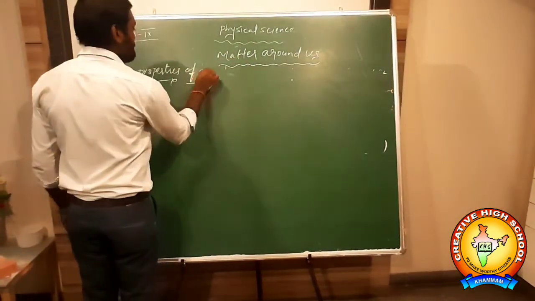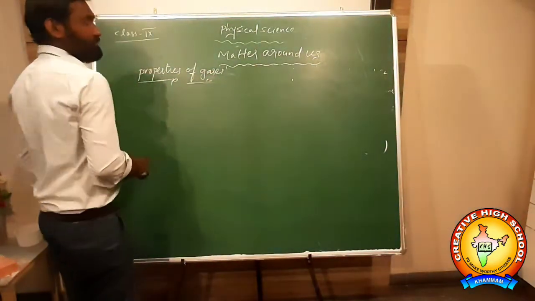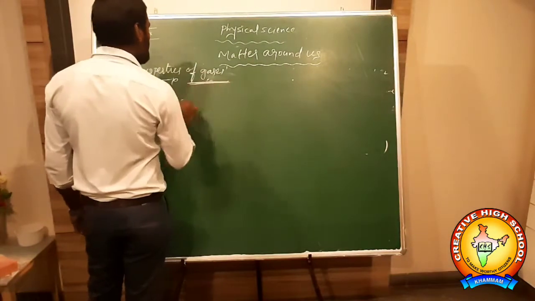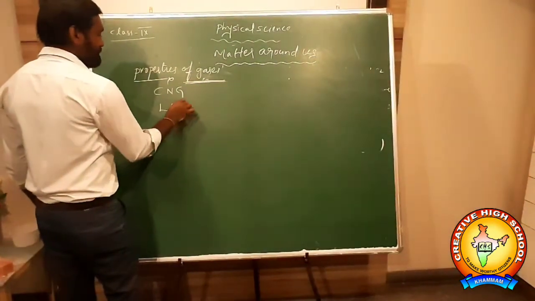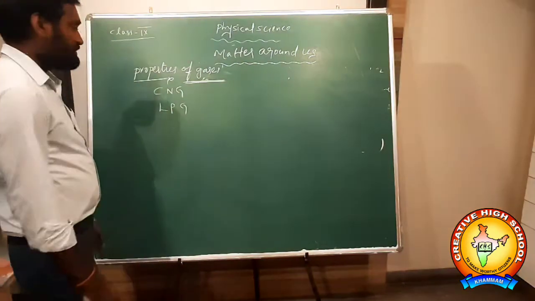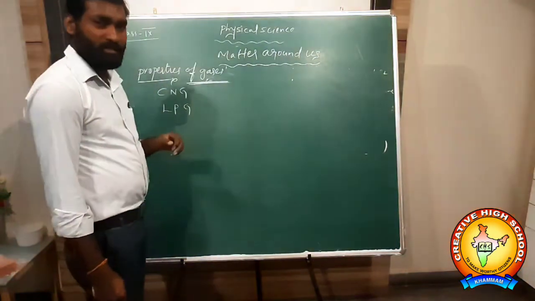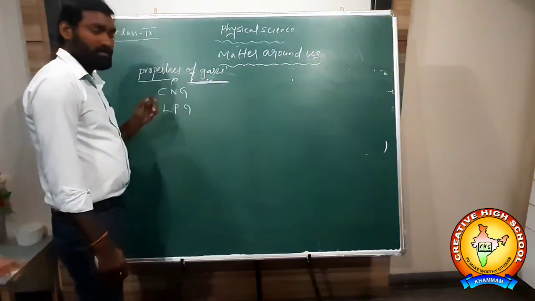Properties of gases. So you know gas CNG, LPG. Do you know the full form of these two? CNG is compressed natural gas. LPG is liquefied petroleum gas.